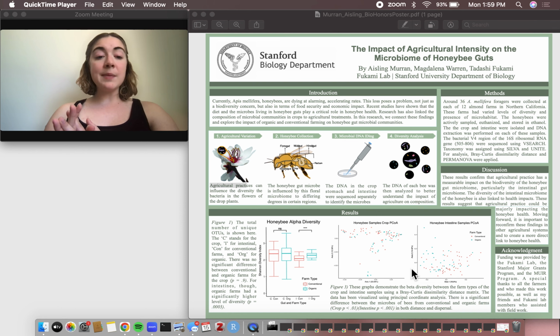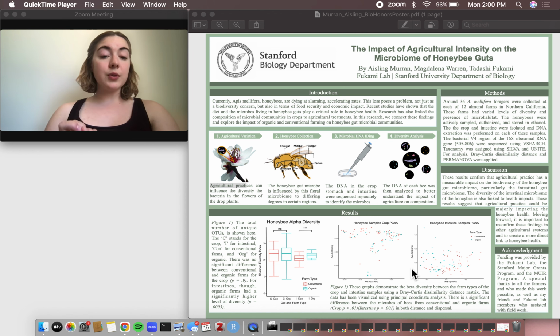And then when we separated out conventional versus organic and these things, we did actually note that there was a difference in the crop. So there wasn't a decrease in diversity in the crop stomach, but there was a change in the makeup, in the content. So those species were different between conventional and organic farms.